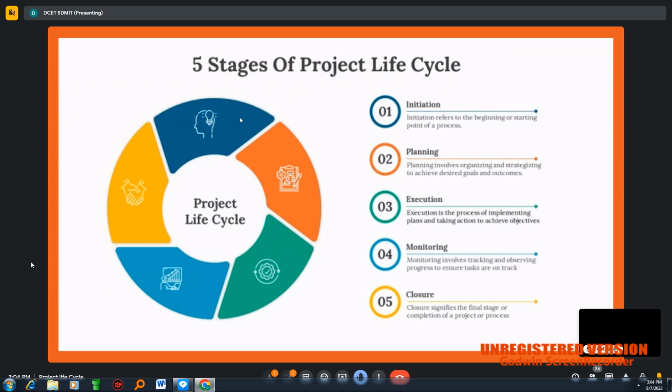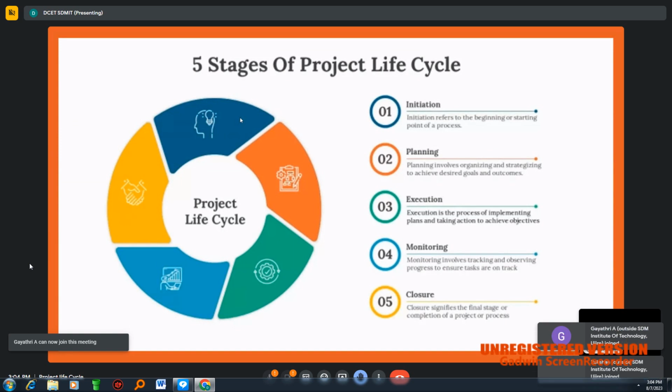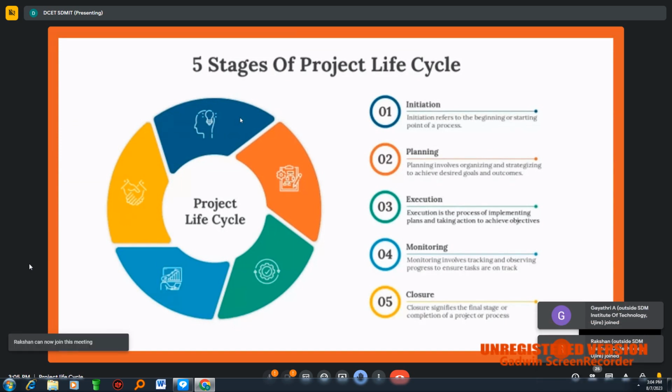This planning involves different stages. Again, organizing. So how to plan this? Planning itself is a very big topic. If you want to complete any project successfully, the planning should be sound. A sound planning will lead to the success. So here in planning, we are making different kinds of strategies. Strategies means, what happens if the things go wrong, what we have to do. So we will be having multiple plans for achieving the goals.